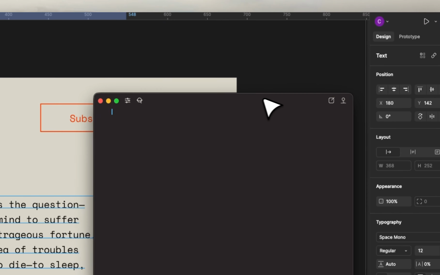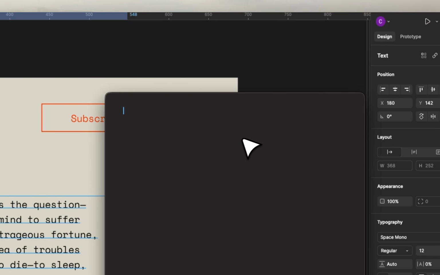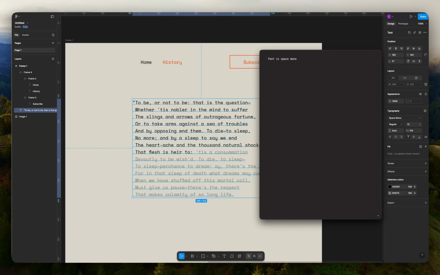We know that the font is Space Mono. In the Figma design, we use the font color 030301, and when the font is not active or transforming, we use the color 8175, and the font size is 12 pixels.